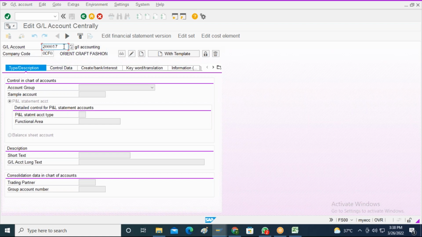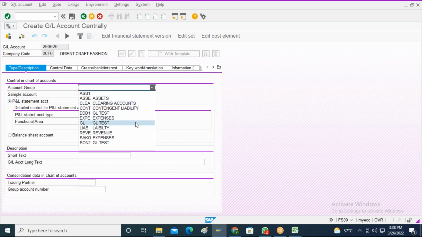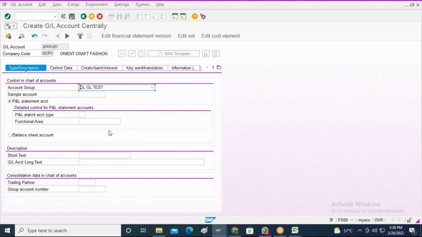So I want to create one new GL account, that is 20020. For the company code OCF0, I will click on create. I will select the GL account type, and it should be a profit and loss and balance sheet account.